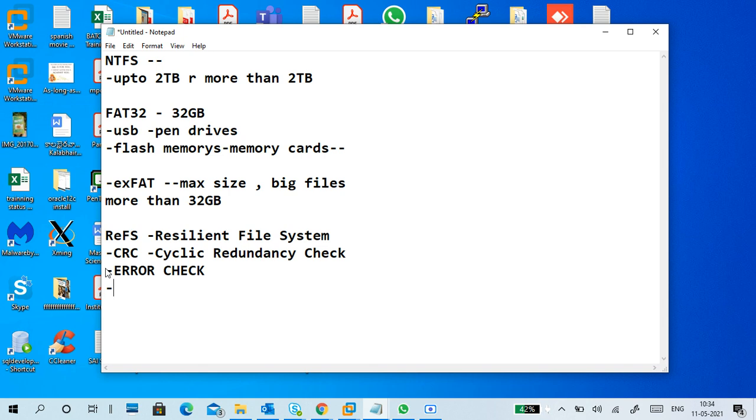While you are keeping the data in the disk, while you are reading, writing, changing, copying the file, accessing the file, the data may get corrupted. Sometimes you copy a file to a pen drive, connect the pen drive to another system and open the file, and it shows it is corrupted.